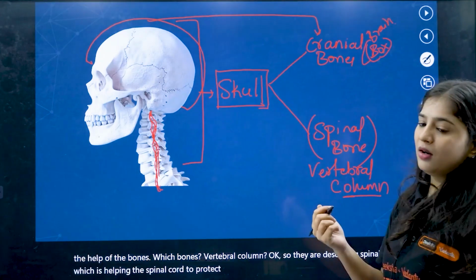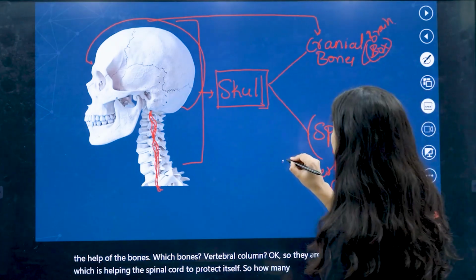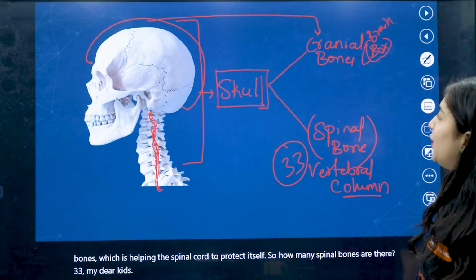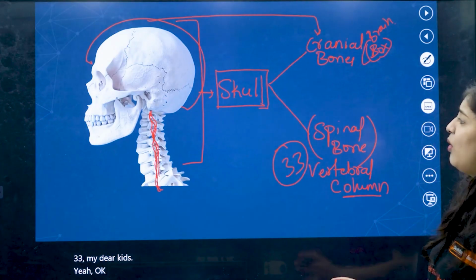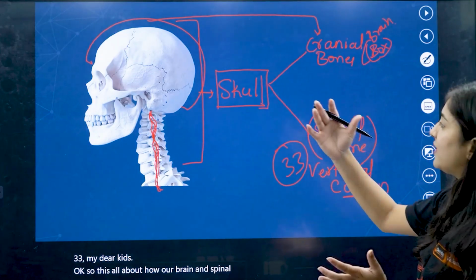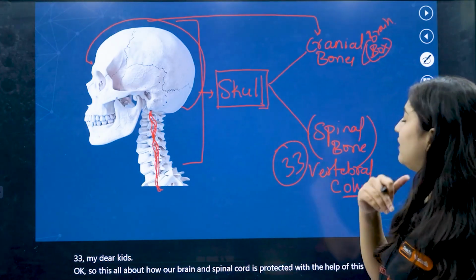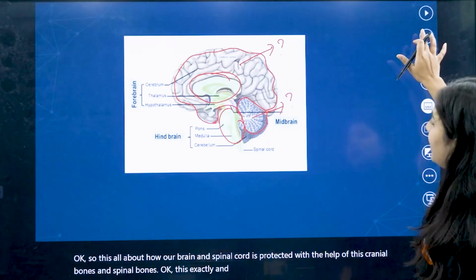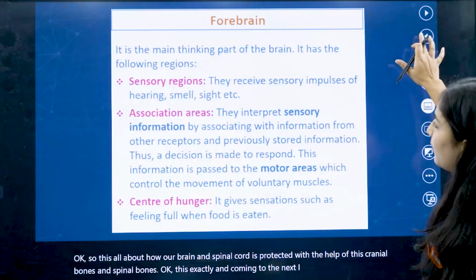How many spinal bones are there? 33, my dear kids. This is all about how our brain and spinal cord are protected with the help of the cranial bones and spinal bones. And coming to the next.